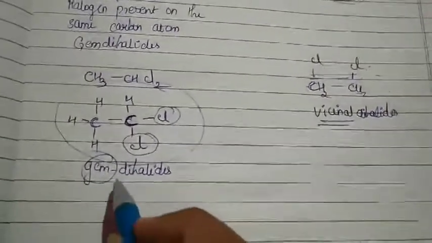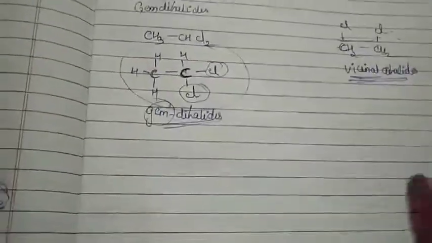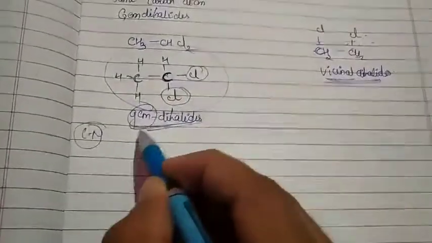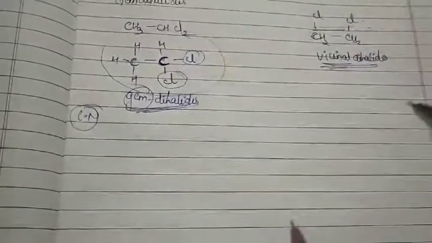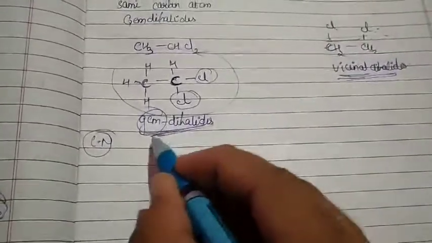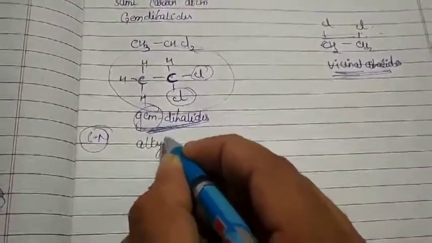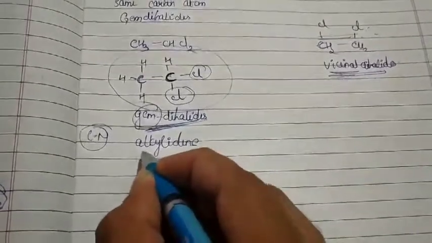So basically, in common name, whatever we have seen, we are now also using in IUPAC nomenclature, although sometimes we use it, but generally they were given as a common name. So gem dihalides, very much important, guys, to remember this common name also, because certain times in competitive exams they have asked it. This gem dihalides is called as your alkylidene, very much confusing words.